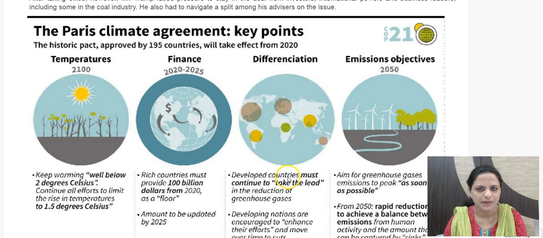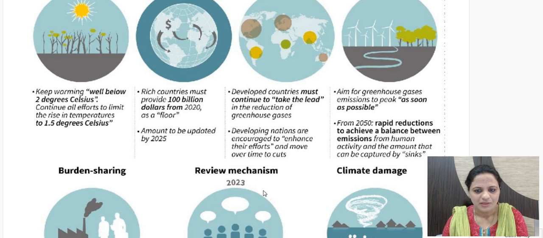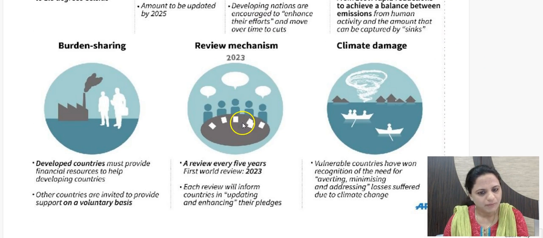Differentiation is specifically part of this Paris Climate Agreement. Differentiated means developed countries have already undertaken emissions, so now they have to take more of the burden of these climate change effects. So that is differentiation. Developing countries are still developing, so there would be carbon emissions by them. So this is the terminology used in climate change, differentiation. Then a review mechanism is also there under the Paris Climate Agreement. Every 5 years, a review would also take place on your NDCs, how much you have adhered to them. And this first review would take place in 2023.